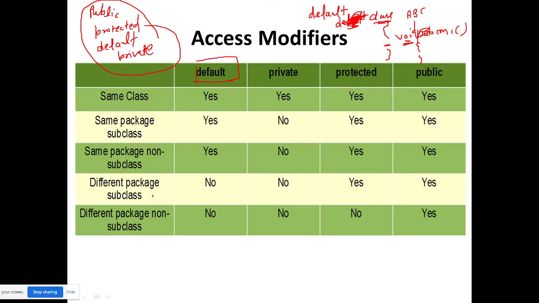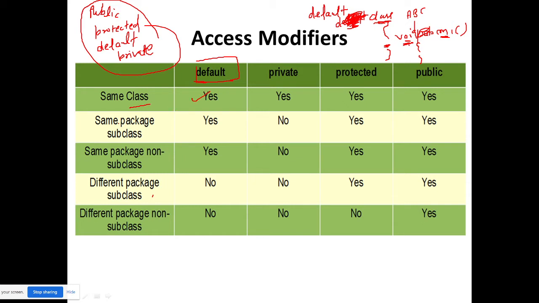Just don't relate it to classes. Again and again I am saying the same thing. If I declare this m1 method and I haven't used any access modifier, then this is default.